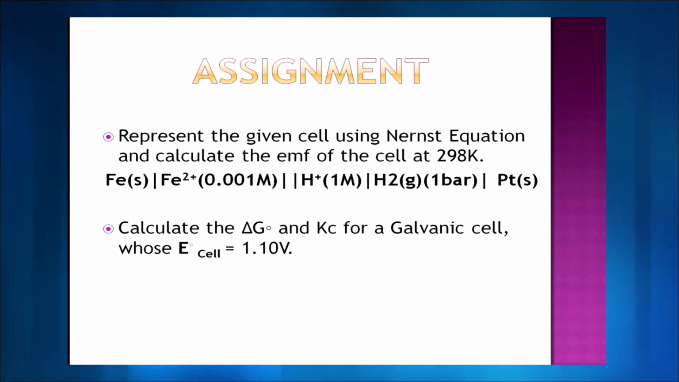And so you have a cell that I have shown you. There is iron which is converting to Fe2 plus, you have standard hydrogen electrode on the other side, and you are asked to calculate the EMF. You can also calculate the delta G naught and Kc for the galvanic cell, where E naught cell is already given to you. So keeping all these points in mind, you can do this question.